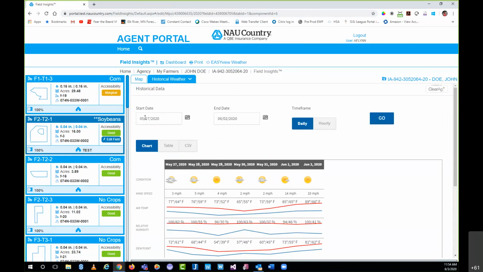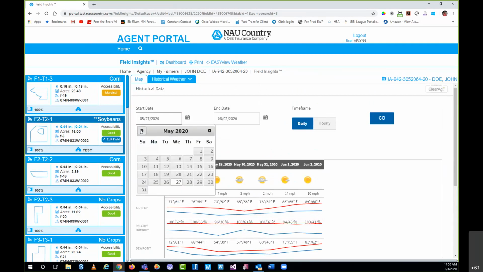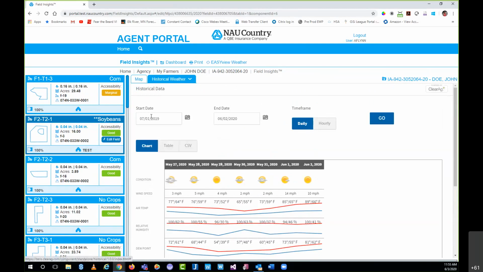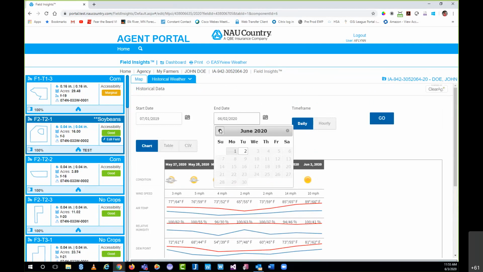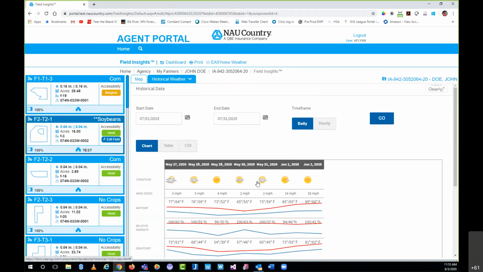Basically, you want to start with selecting your range. I've gone back as far as a couple of years, but you can see here if I wanted to go back to, say, last summer. So let's go July 1. We'll just look at July of last year. So you can see here I've selected July 1 as my start date, July 31st as my end date.